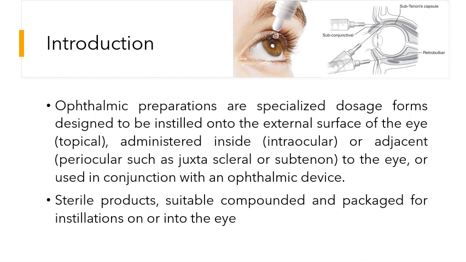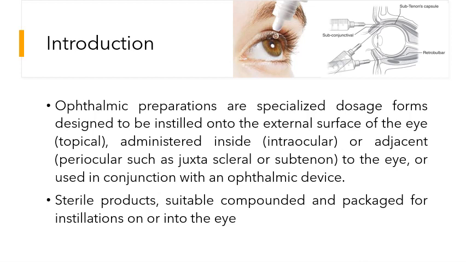The ophthalmic preparations are specialized dosage forms designed to be instilled into the external surface of the eye, like different types of topical preparations. We might use eye drops to produce an effect topically, and we might use ointments that also produce the effect topically.